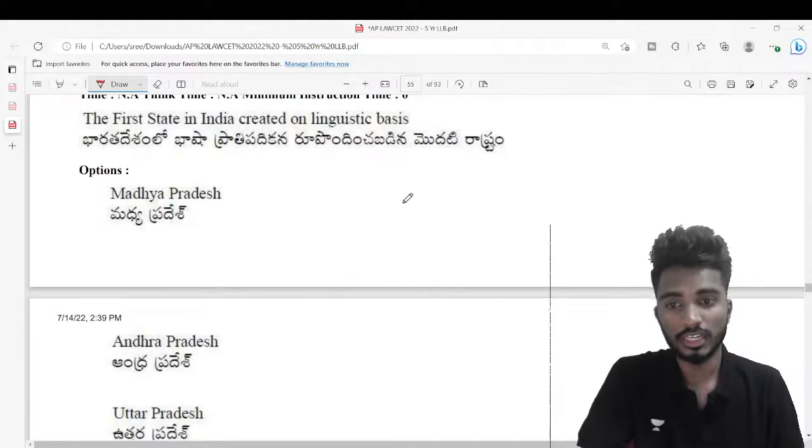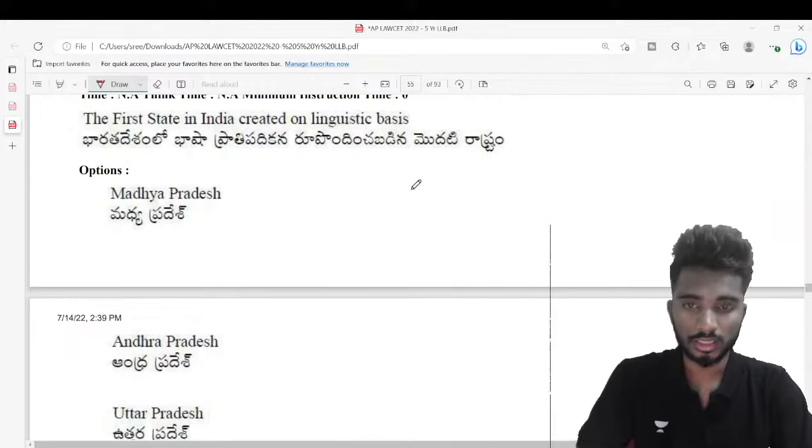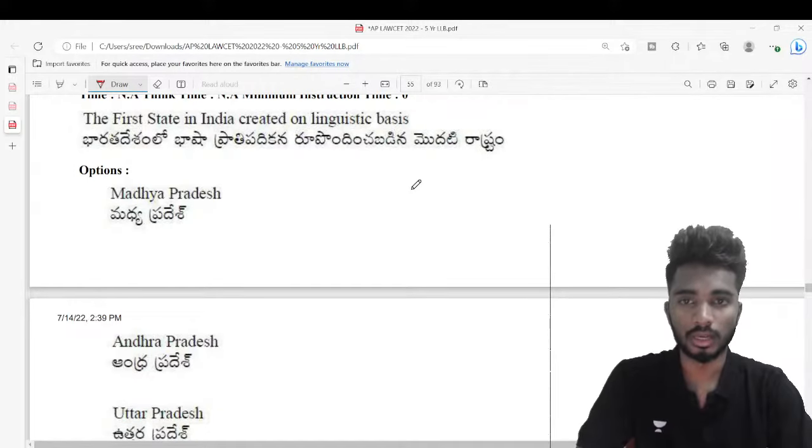Next, the first state in India created on linguistic basis. భారతదేశంలో భాషా ప్రాతిపదికన రూపొందించిన మొదటి రాష్ట్రం. What do you think is the answer?